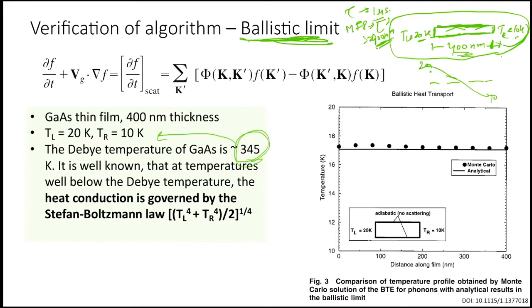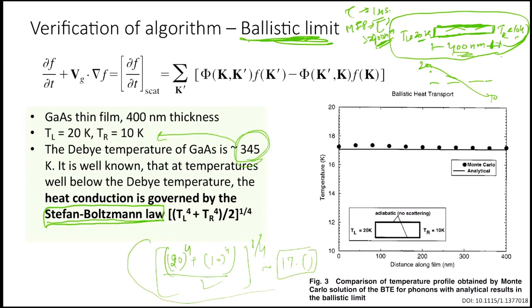In those cases, where we have a very long mean free path, you have probably heard of the Stefan-Boltzmann law. In this case the heat conduction is governed by the Stefan-Boltzmann law, which tells us it would be the combination of left boundary power 4 plus right boundary power 4, divided by 2, to the power 1 by 4. If you calculate that number, it would come out 17 point something.